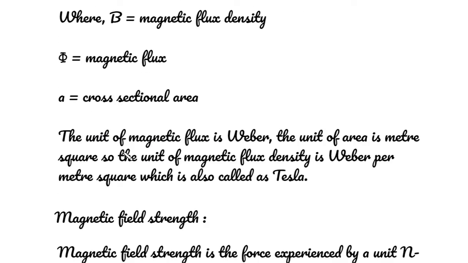The unit of magnetic flux is Weber. The unit of area is meter square. So the unit of magnetic flux density is Weber per meter square, which is also called Tesla.